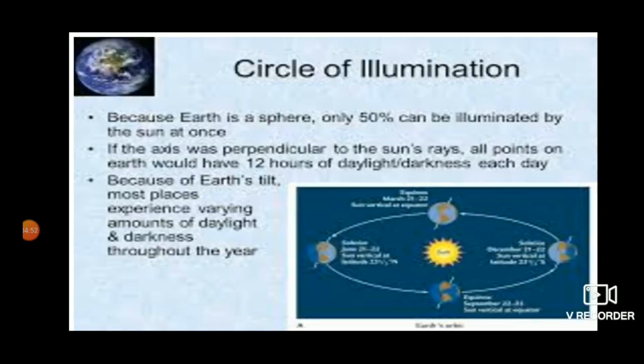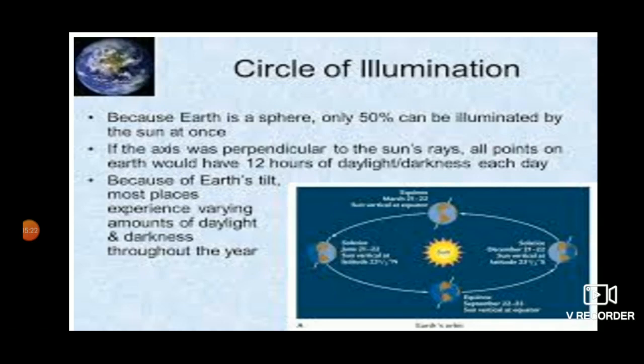Next is circle of illumination. What is this? Listen. The imaginary line that divides the day from the night on the globe is called the circle of illumination. The circle does not coincide with the axis.